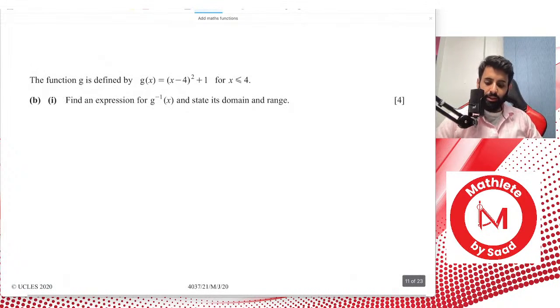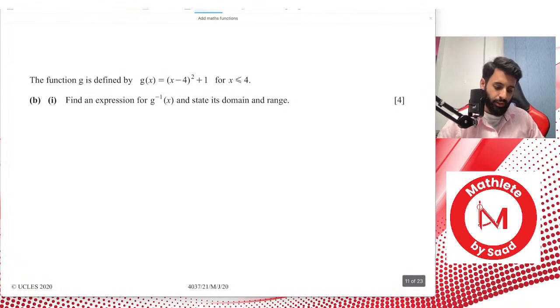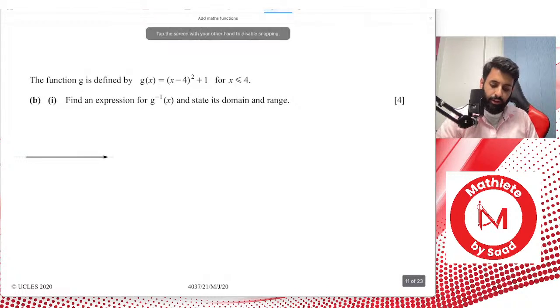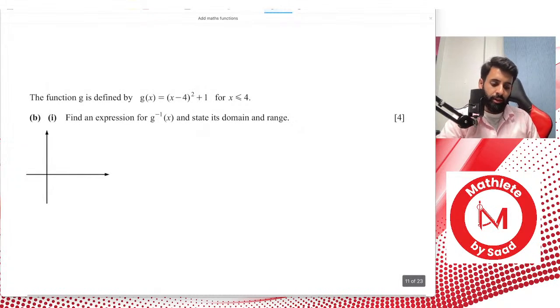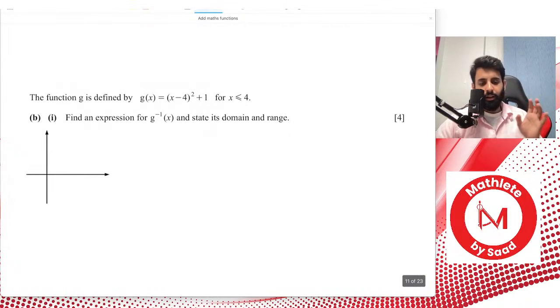Okay, here's another question. It says the function g is defined by g of x equals (x minus 4) the whole thing squared plus 1, for x less than or equal to 4. For a question like this, it's always a good idea to sketch and see what the graph is representing, so that you're more familiar with the shape of the curve before you write down the domain, range, whatever. This curve will have turning point (4, 1). So somewhere here is 4, somewhere here is 1.